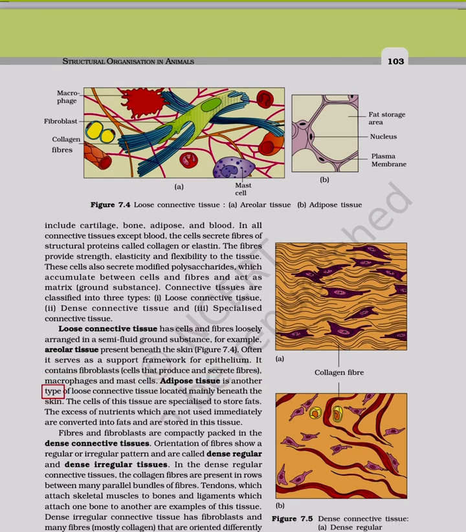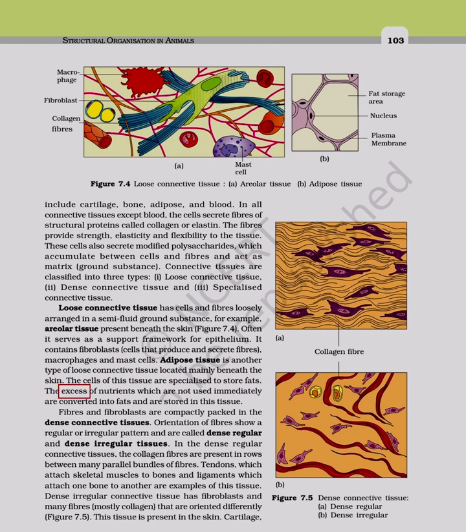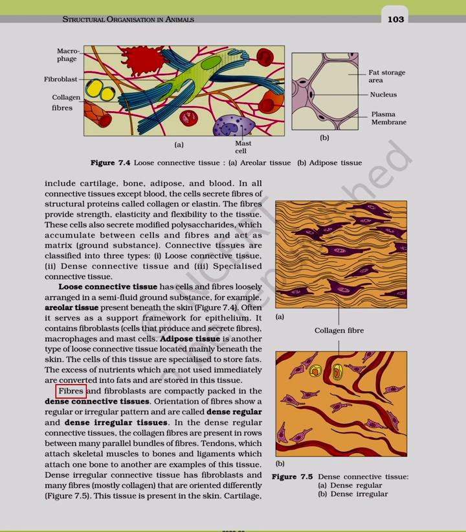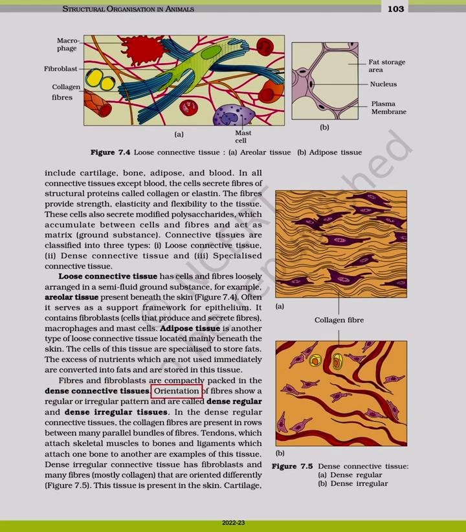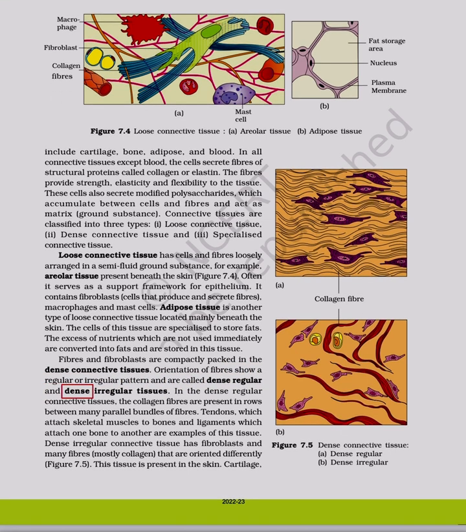Adipose tissue is another type of loose connective tissue located mainly beneath the skin. The cells of this tissue are specialized to store fats. The excess of nutrients which are not used immediately are converted into fats and are stored in this tissue. Fibers and fibroblasts are compactly packed in the dense connective tissues. Orientation of fibers show a regular or irregular pattern and are called dense regular and dense irregular tissues.